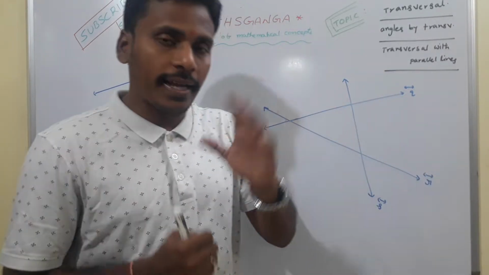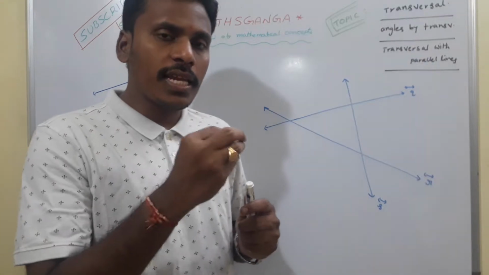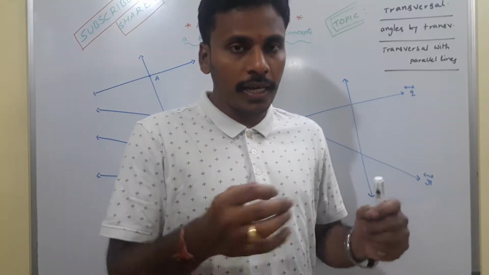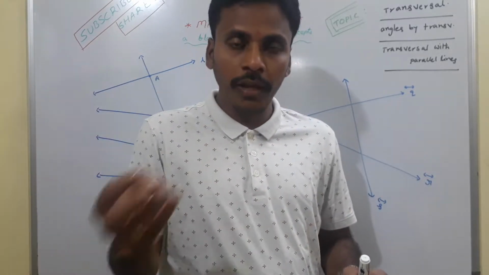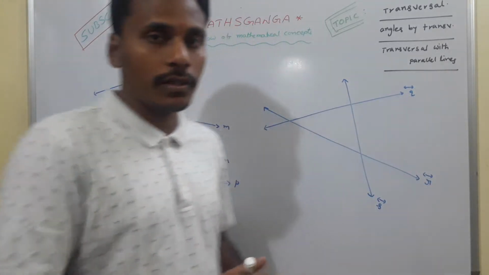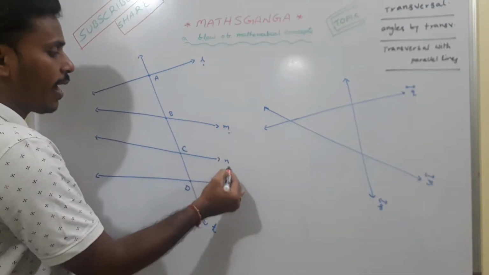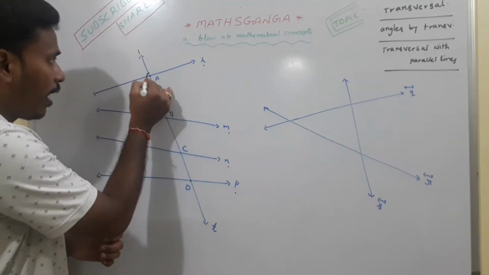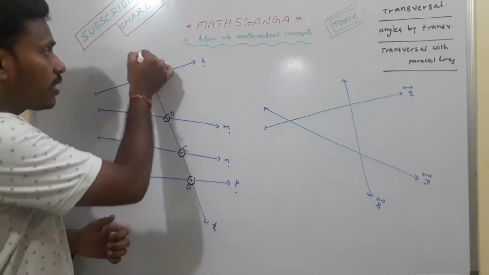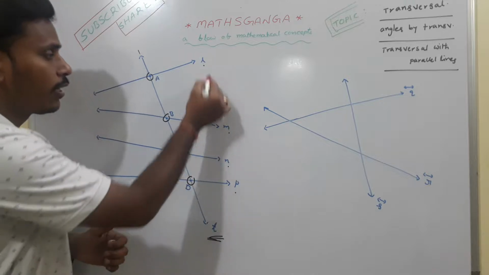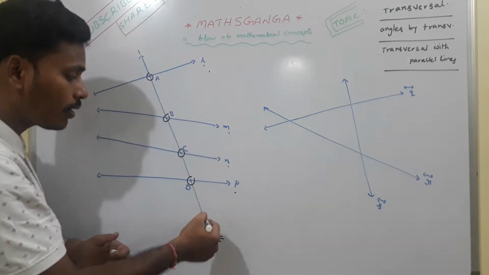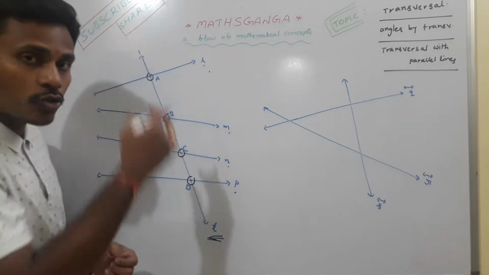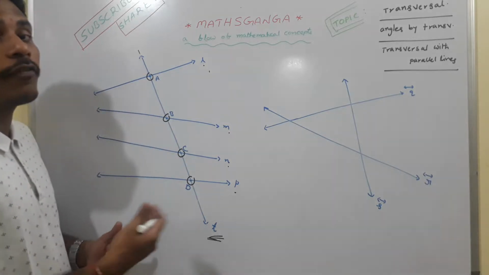See, first of all, transversal line. Transversal line is a line which intersects two or more lines at different points. It has to intersect many number of lines at different points is called a transversal. Suppose I have here four lines like L, M and P, and these four lines are intersected by this transversal at four different points. Since this line T is intersecting four lines at four different points, this T is called transversal. So transversal is basically it has to intersect two or more lines at different points, right?